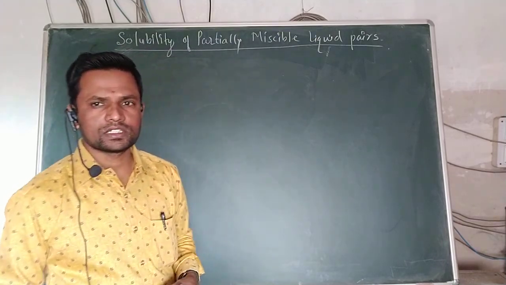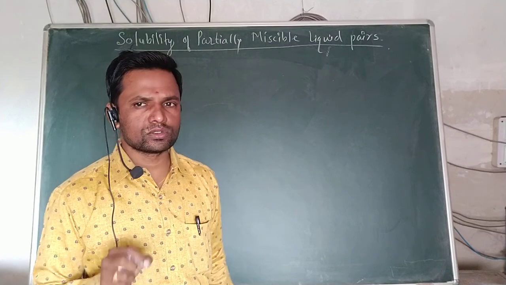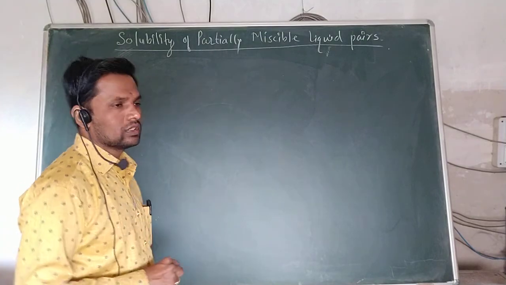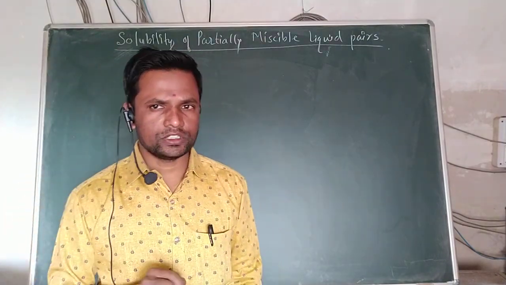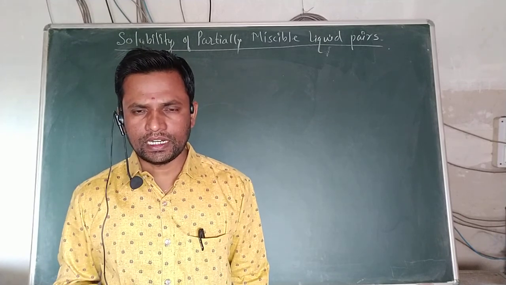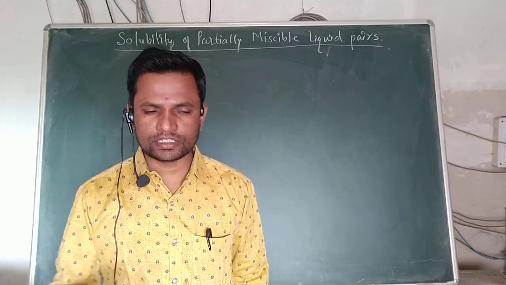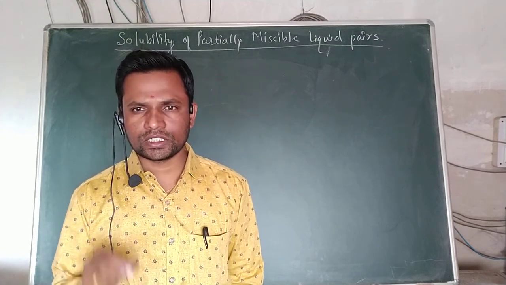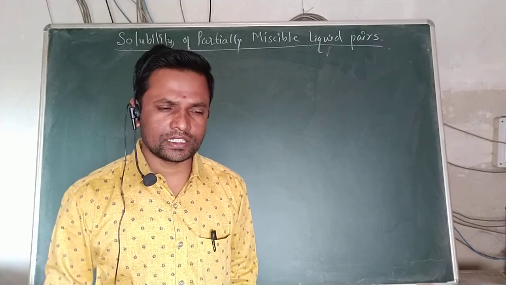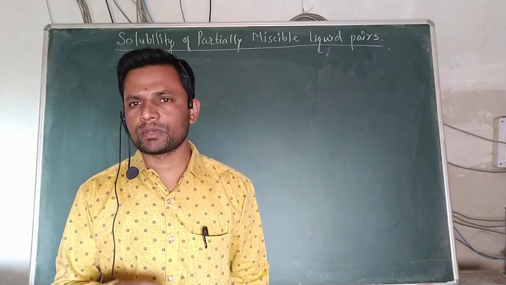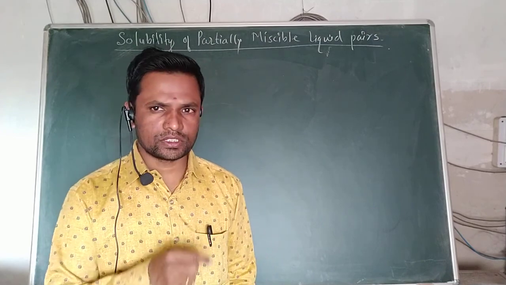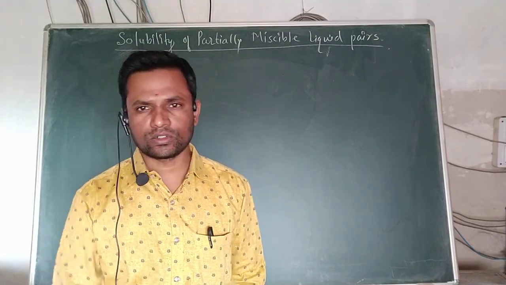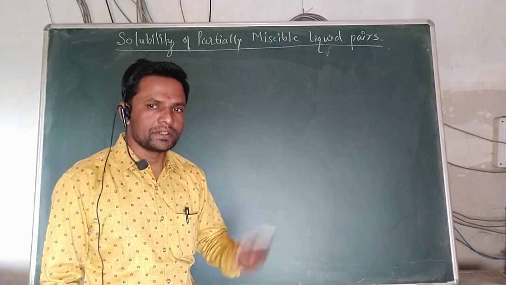So, we are discussing chapter number 2, ideal and real solutions, for the last 5 to 6, 7, 8 lectures. We already studied the ideal solutions, real solutions and their corresponding concepts, that is Raoult's law and Henry's law. In the case of real solutions, we studied what is meant by real solutions, their PX diagram, that is the vapor pressure diagram of real solutions, as well as boiling point diagrams, azeotropic mixtures and the fractionating column. All these things we studied in the previous lectures.